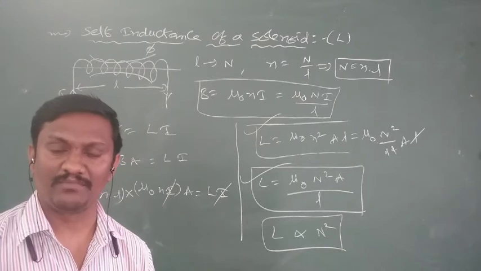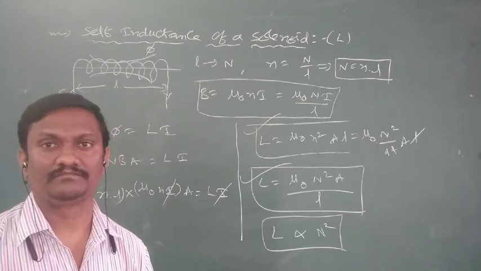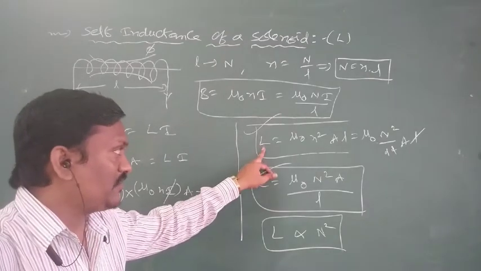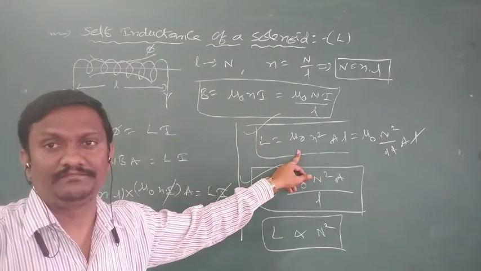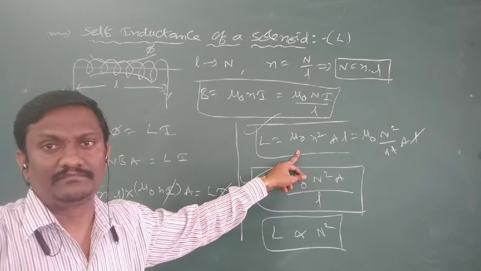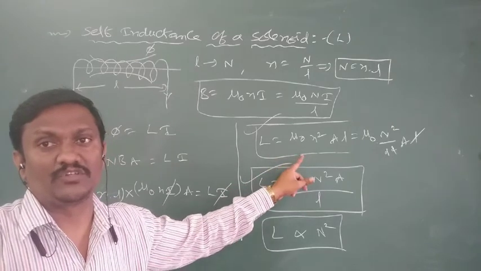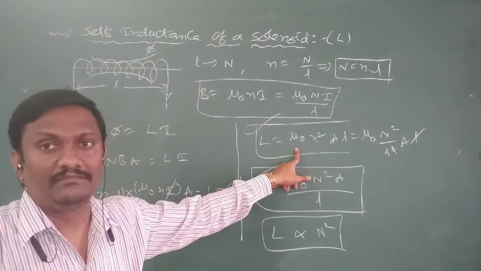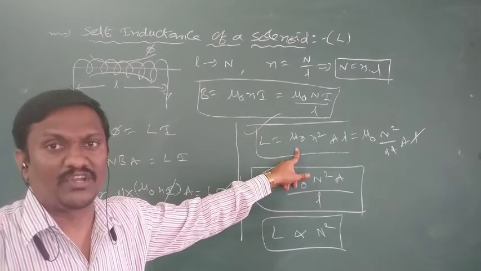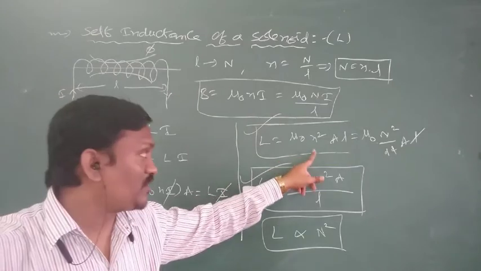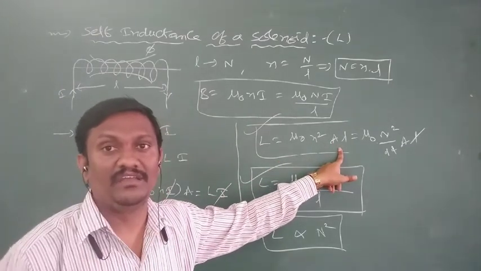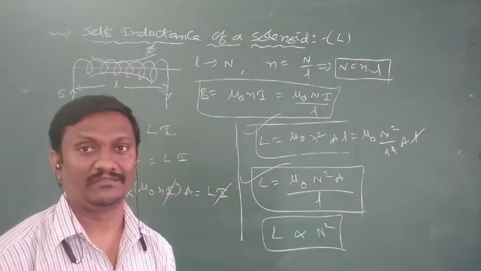It is a very, very important concept. Sometimes the question asks to write the expression for the self-inductance of a solenoid and explain the terms. L means self-inductance. Mu naught means permeability of the medium inside the solenoid. Small n means number of turns per unit length. A means cross-sectional area of each circular turn. L means length of the solenoid.